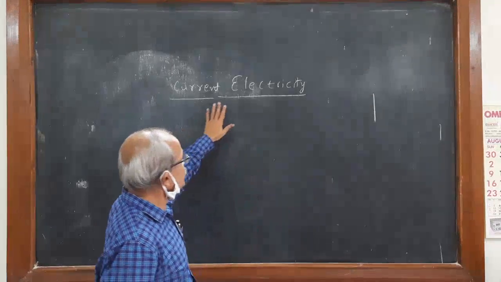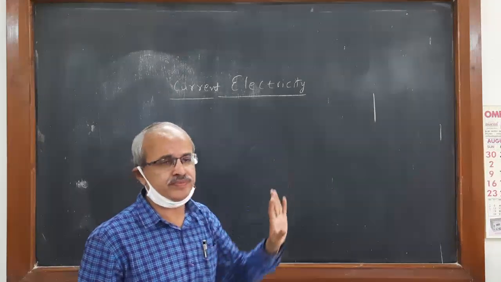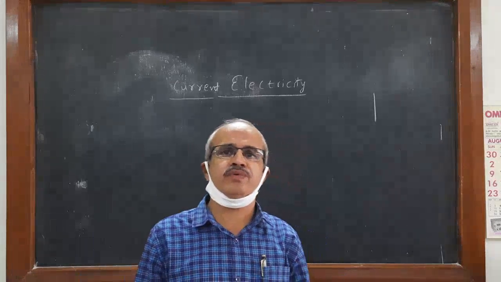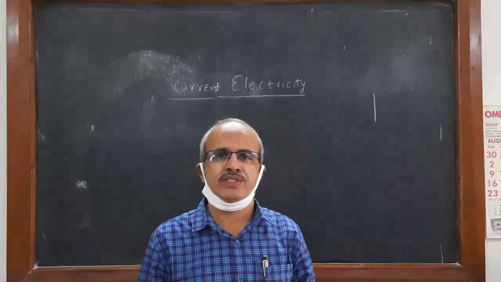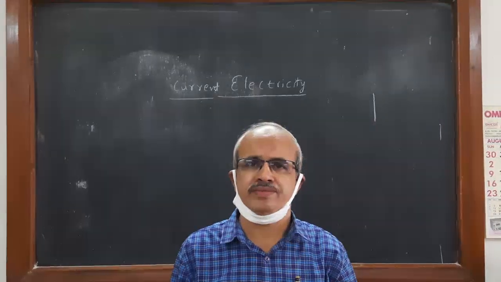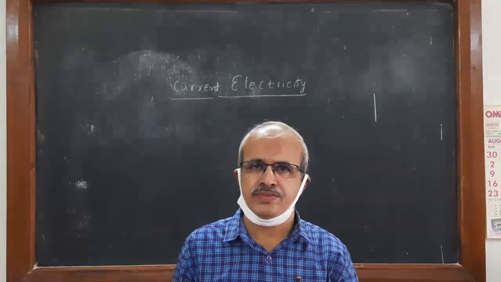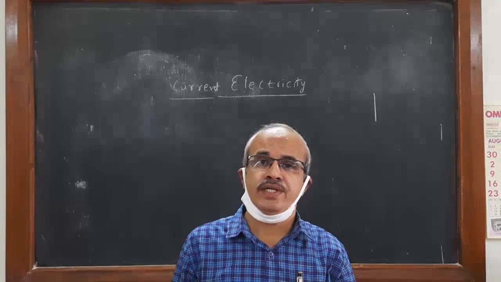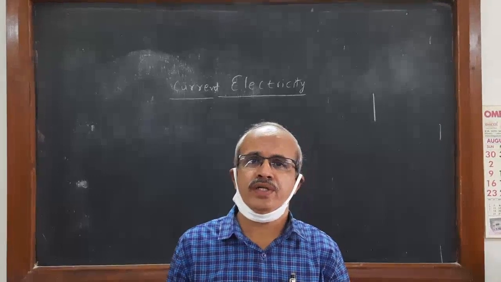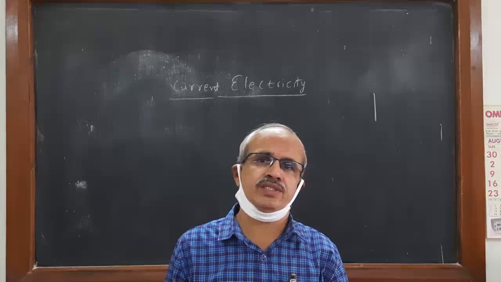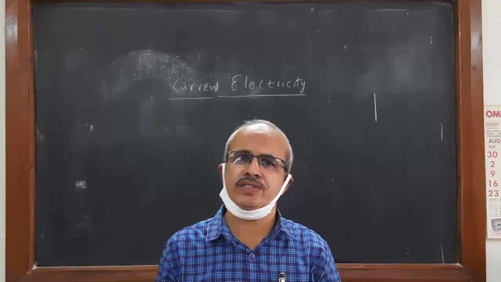Therefore, starting with what is current electricity, it is the rate of change of flow of charges across the cross section of the conductor. So that is called electric current. It is the rate of flow of electrical charges through the cross section of the conductor.